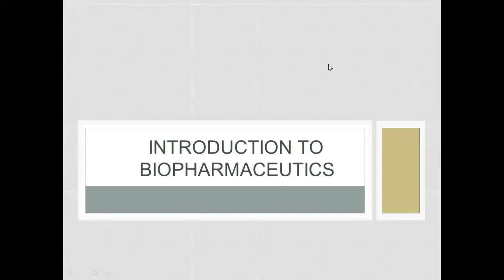Since we are talking about route, the oral route will take longer to reach the systemic circulation. But compared to the oral route, the IV route is immediately introduced into systemic circulation and will be available for 100%. At the same time, consider the dosage form: an injection will give a better effect as compared to a tablet. The tablet will take longer because it has to transform from one phase to the second phase.